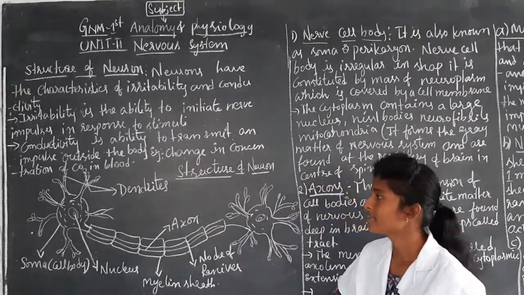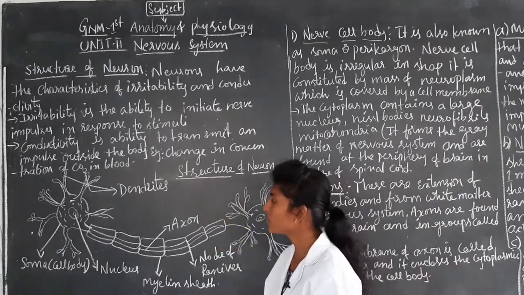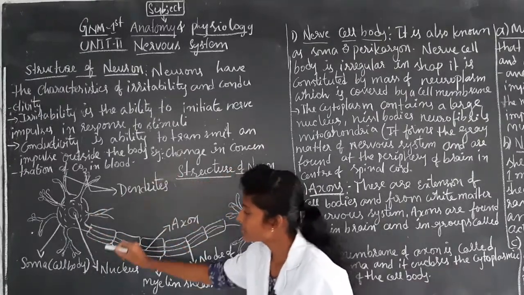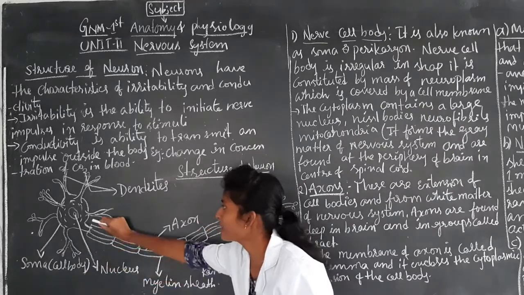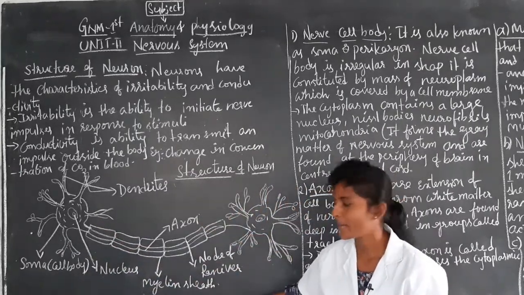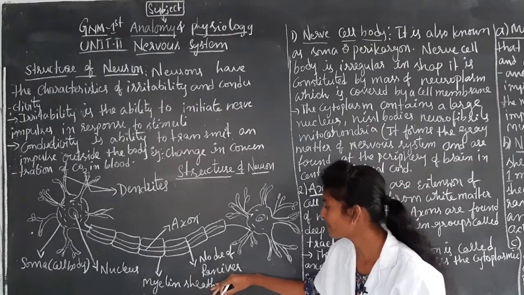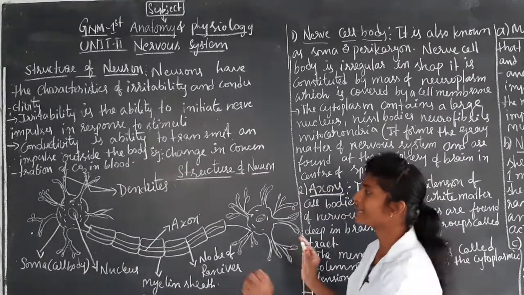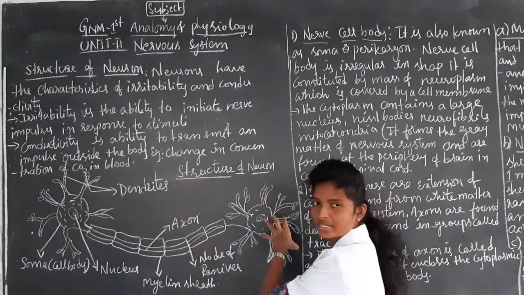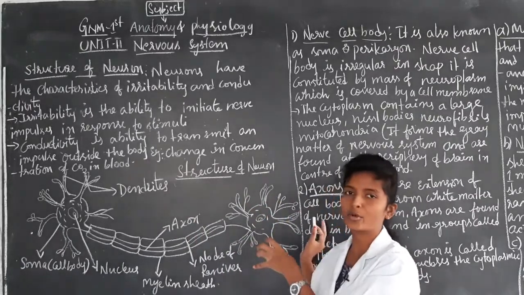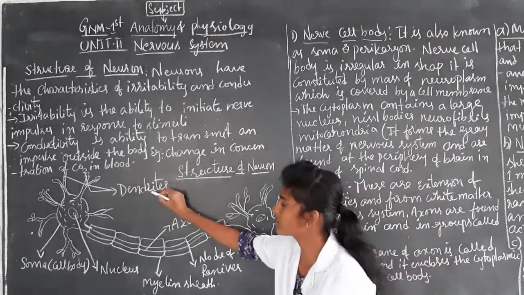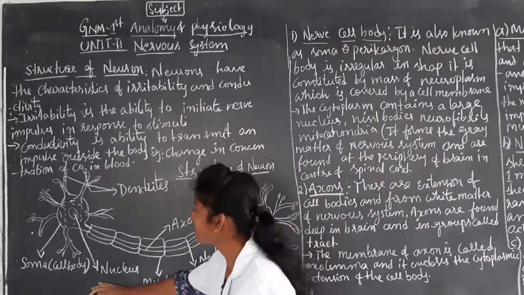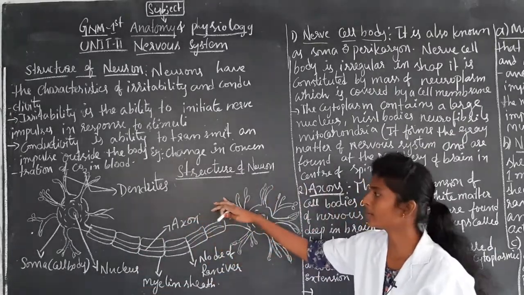And the next thing is the structure of neuron. The neuron contains dendrites, soma or cell body, nucleus, axon, myelin sheath and node of Ranvier. This is the structure of neuron. We will see what the function of each part is, how it works in the human body, and how dendrites work in the nervous system. We will see these one by one.